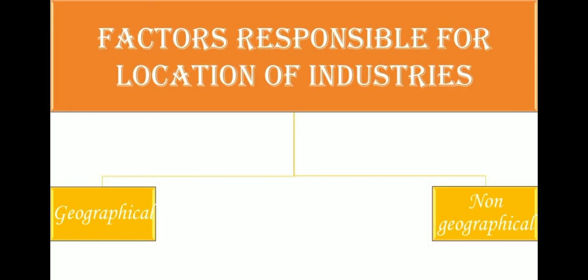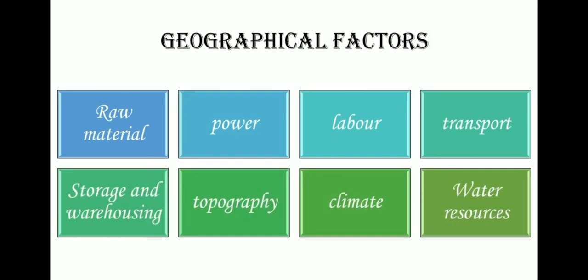Let's see about the factors responsible for location of industries. We need locations for industries, isn't it? So this is grouped into geographical factors and non-geographical factors. Geographical factors, these are raw material, power, labor, transport, storage and warehousing, topography, climate and water resource.